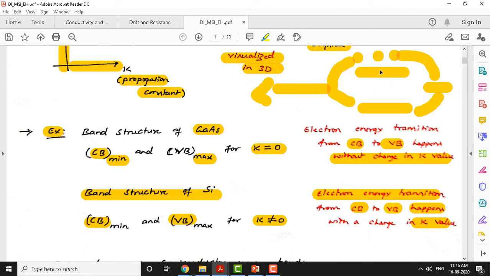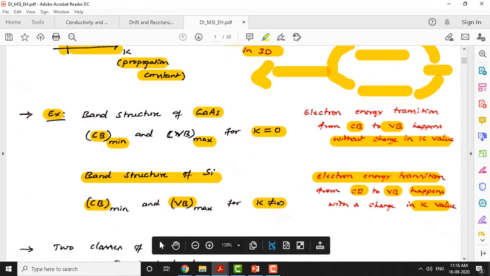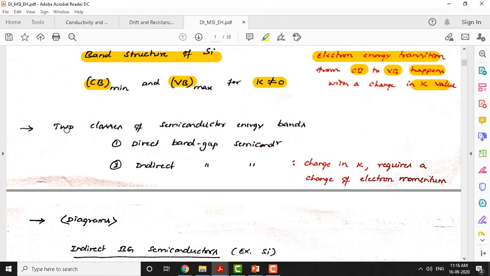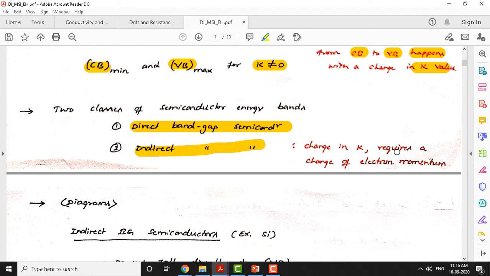So it makes multiple transitions. It makes an intermediate transition to come back to the valence band energy level. That is the definition of an indirect band gap semiconductor. It happens at a different value of k, and that's the point to be noted here. Based on these examples, there are two classes of semiconductor energy bands: direct band gap and indirect band gap semiconductors. A change in k requires a change in electron momentum.